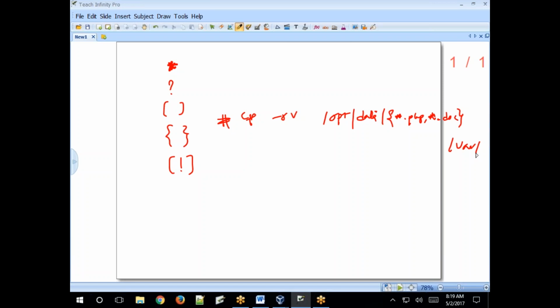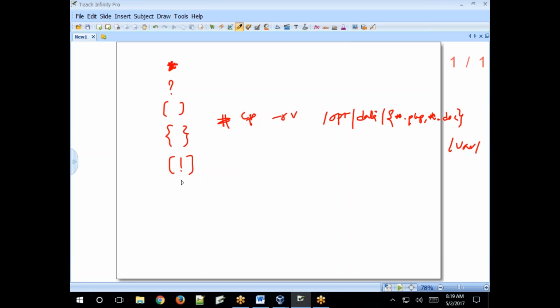Clear? You can also delete, use rm instead of copying. Then specify the destination, and the rm command will find all the files matching this pattern and remove them. Clear? Got it?